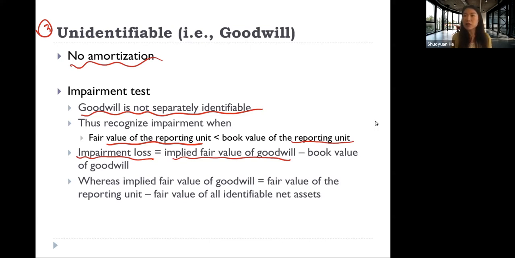Those are just some general rules here. And then we're going to look at some examples.